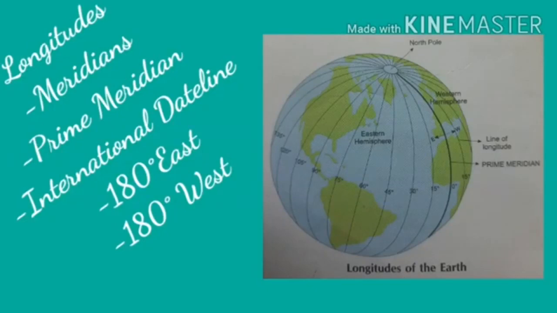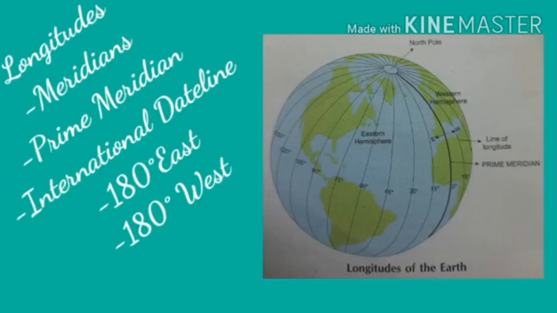The 180 degree east and the 180 degree west longitudes meet and form a single line on the opposite side of the world, called the 180 degree longitude or the international dateline.